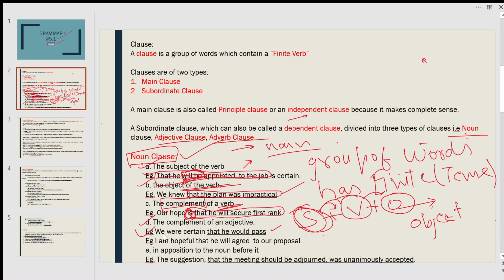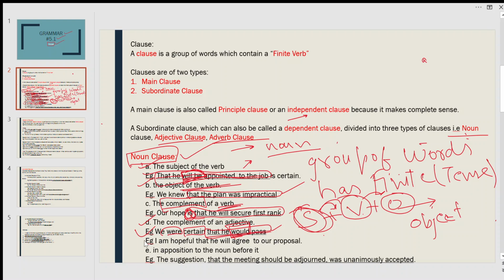So here, where is the verb? Certain is the adjective here, and this whole bunch of words is a noun clause because it has a finite verb. Finite verb. Okay, it has a tense, which acts as a complement of an adjective.